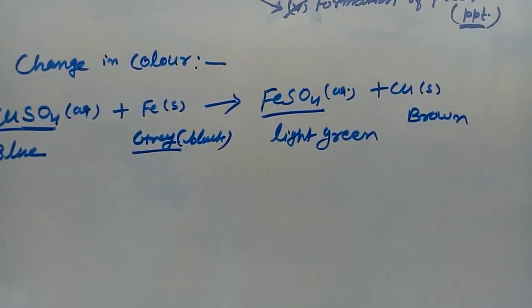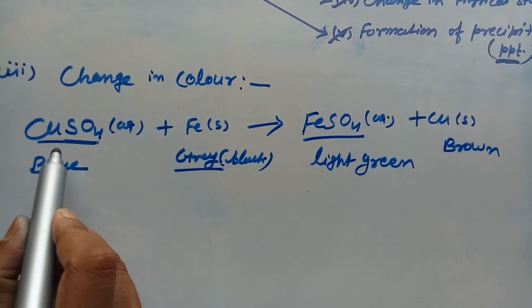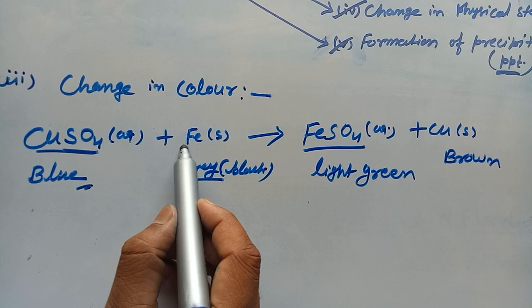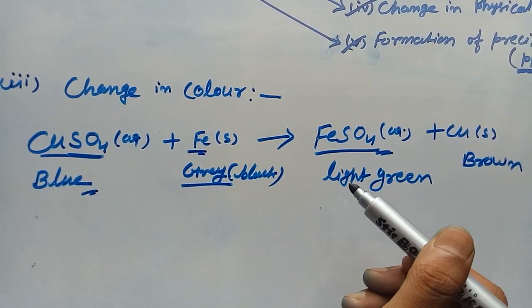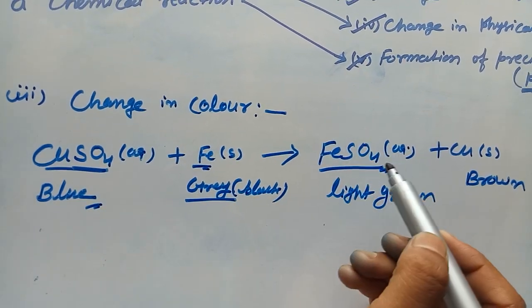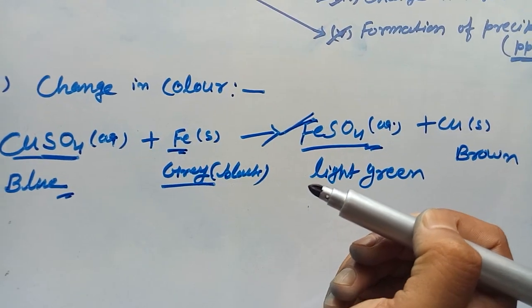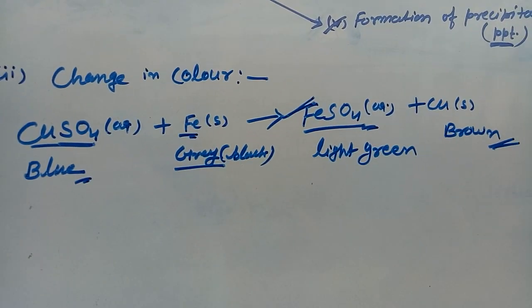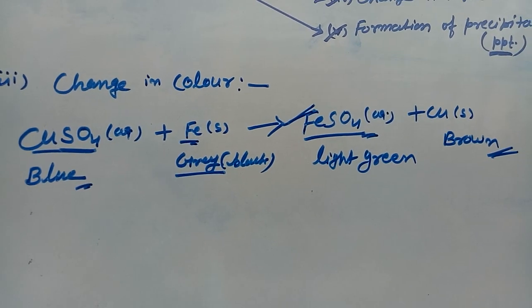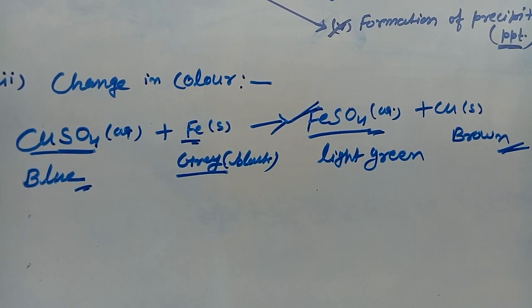So it is clearly visible that copper sulfate, which is blue in color, after reaction with iron will change its color due to the formation of ferrous sulfate compound, and the copper gets separated, which is brown in color. Okay, so this is an example of change in color. Similarly, we can give many examples.